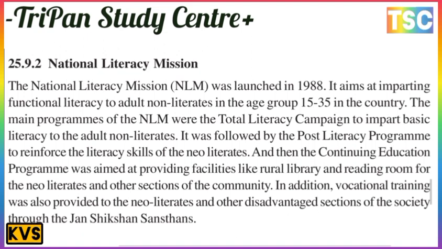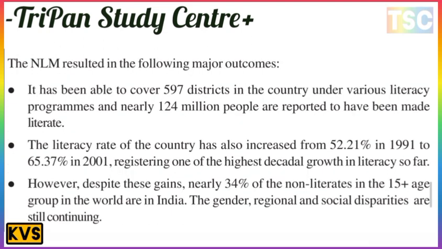And then the continuing education program was aimed at providing facilities like rural libraries and reading rooms for new literates and other sections of the community. In addition, vocational training was also provided to new literates and other disadvantaged sections of society through the Jan Shiksha Sansthan.